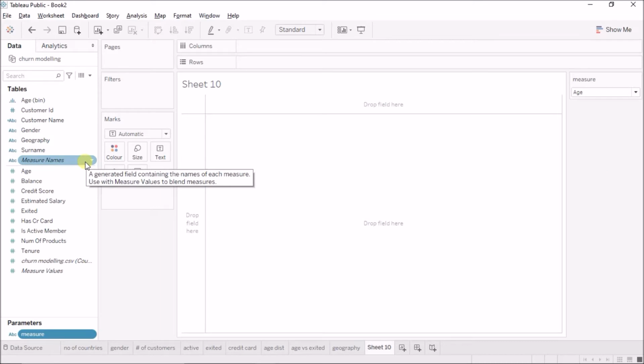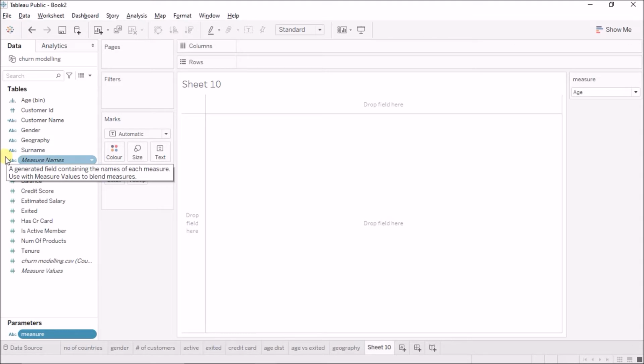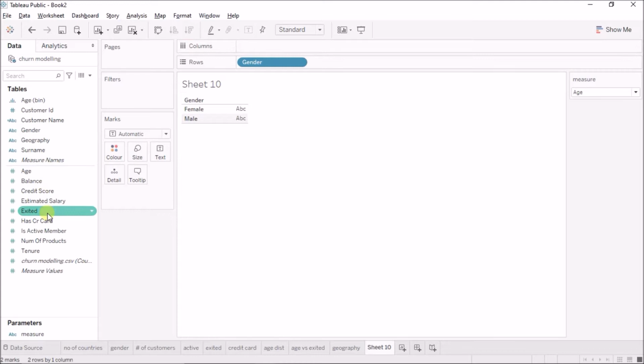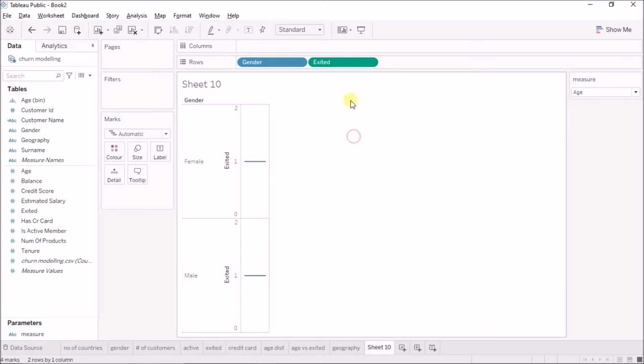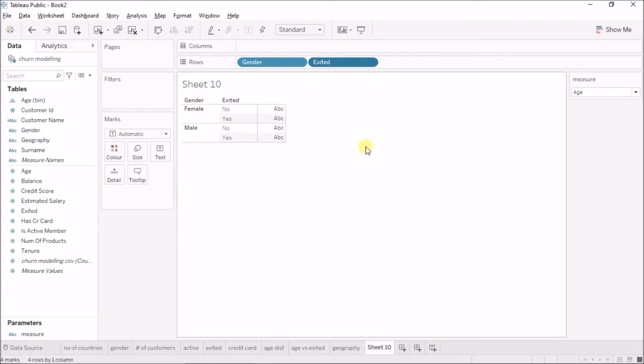Now I have all the parameters here, right? And what I need to do first of all is put gender and exited on my view. So I'll bring the gender first, and I'll bring the exited. Now exited is a numerical field right now. Now I'll convert this to a dimension, and I'll also make it a discrete quantity. Okay, so now it is giving me female, exited, no, yes, no, yes. So I'll also edit the aliases. 0 means the customer has not left the bank, and 1 means the customer has left the bank. Okay, so it is easier for interpretation, no, yes, no, yes.